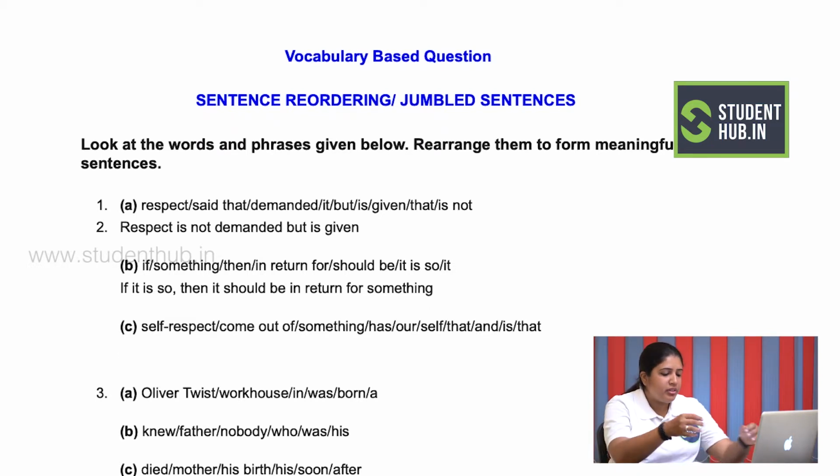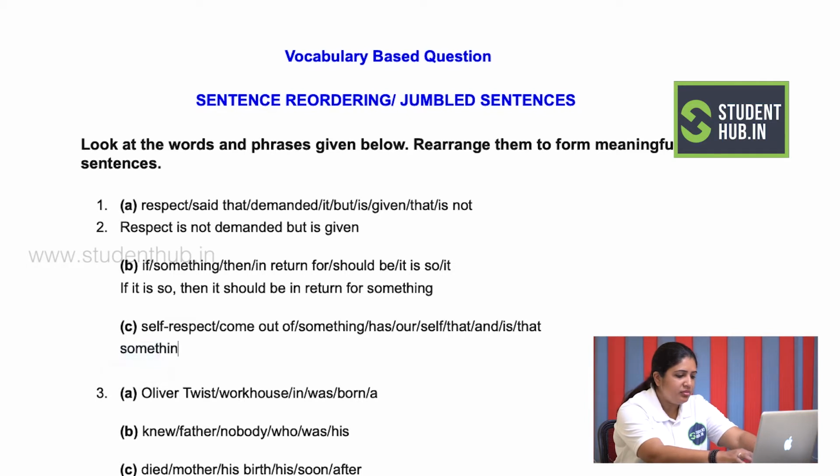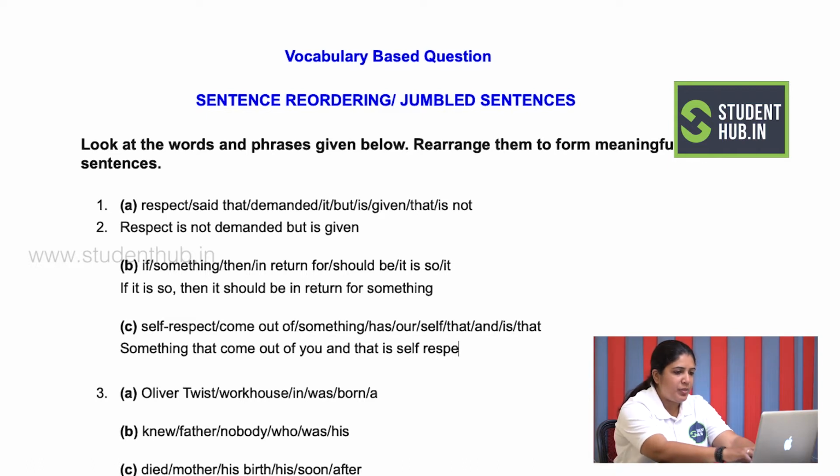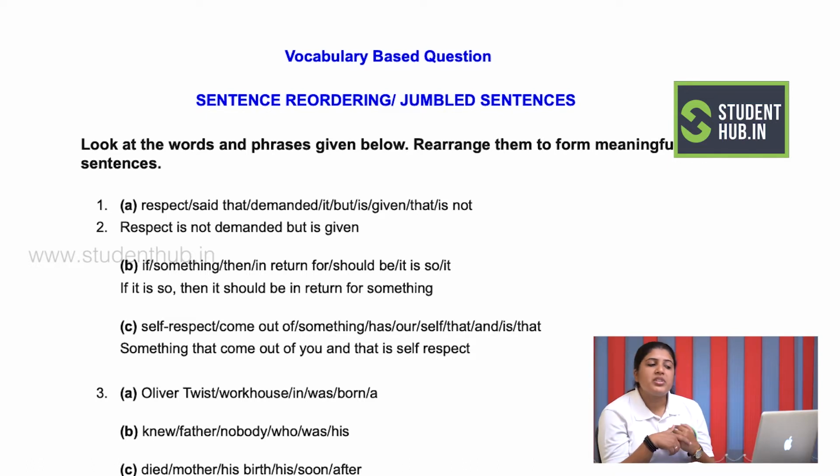So the answer for this would be something that comes out of you and that is self-respect. So something that comes out of you is known as your self-respect. This is how proverbs are broken up, or there is some idiom or some saying which might be broken up, jumbled up and given to you to reorder into a correct sentence.